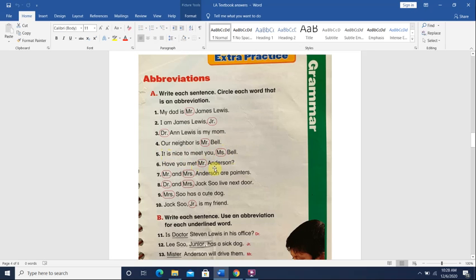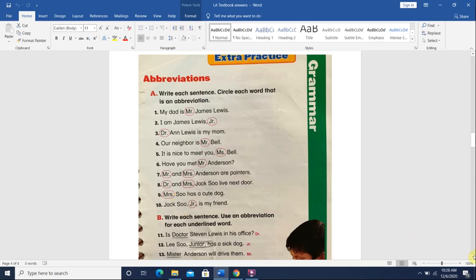Okay. Have you met Mr. Anderson? We'll circle Mr. Mr. and Mrs. Anderson are painters. We will circle Mr. and Mrs. Okay, Mrs. here, she's married. Number 8. Dr. and Mrs. Jackson live next door. Doctor is the abbreviation, and this is the abbreviation of Mrs. Number 9. Mrs. Sue has a cute dog. Mrs. Sue. Jack Sue Jr. is my friend. Jr. is the abbreviation here.